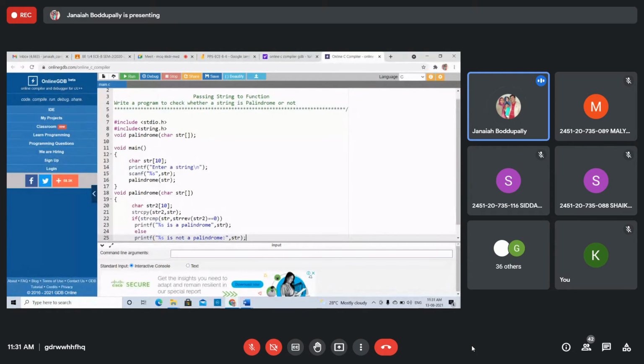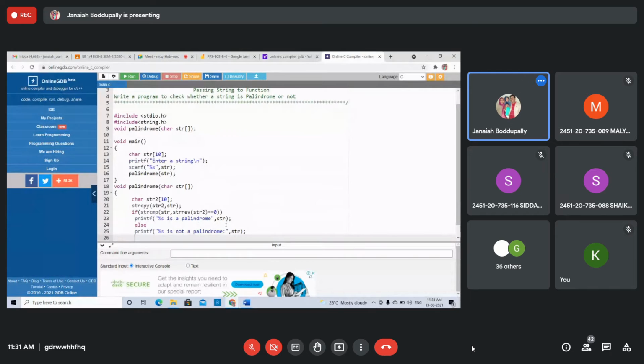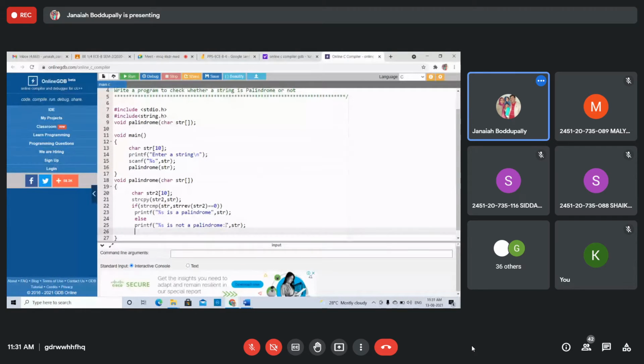Right? So this is the function definition.